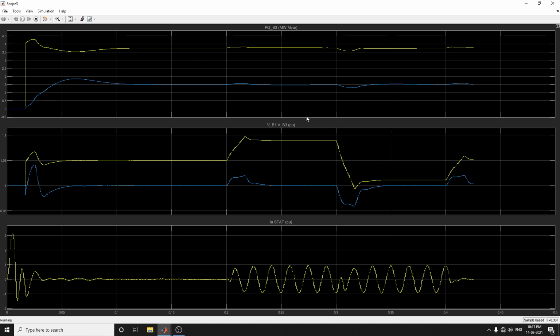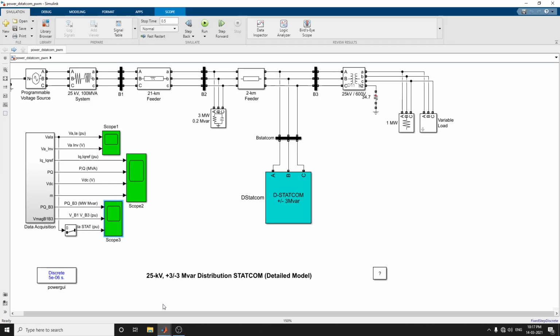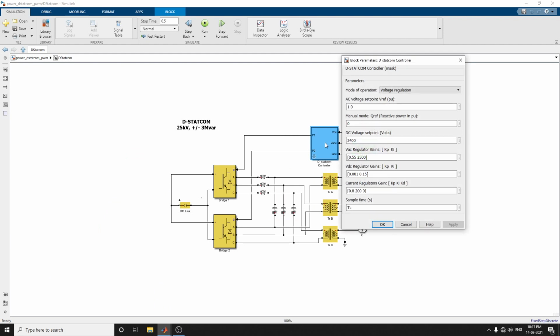In scope 3, in the variation of P and Q at bus B3, the first trace shows the source as well as voltage at buses B1 and B2. It is trace 2, shown in blue. Without this DStatCom, B3 voltage varies between 0.96 pu and 1.04 pu, that is a plus or minus 4 percent variation. Now move to the DStat converter controller.